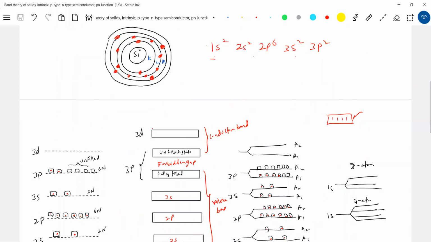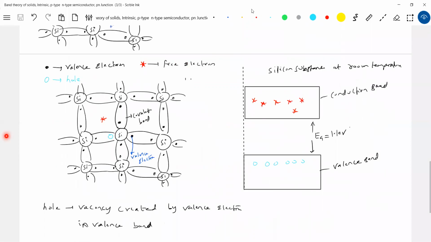Is there any probability of catching it? Yes, if by chance this hole captures this electron, then energy should be conserved, so this electron will get sufficient energy and jump out again. Like that, the number of holes and the number of free electrons in silicon will remain fixed, and as you vary the temperature, this number will change.